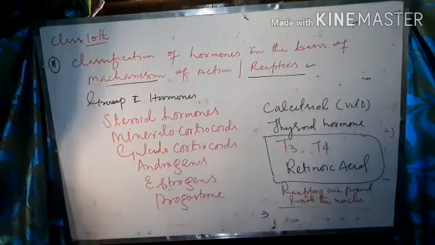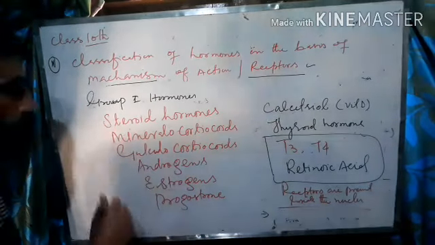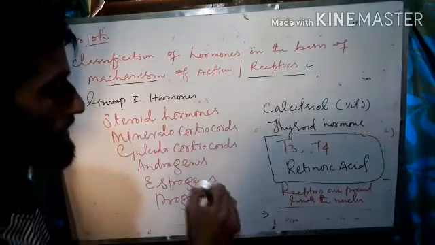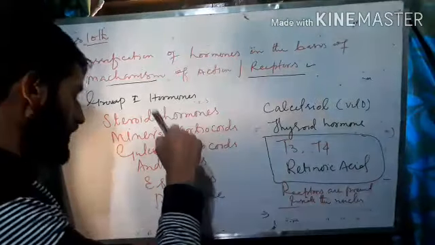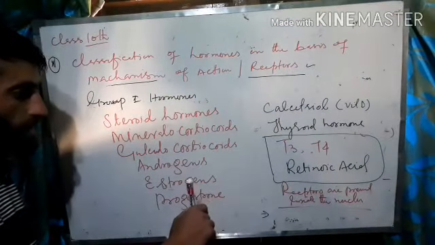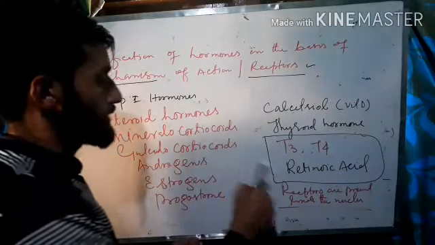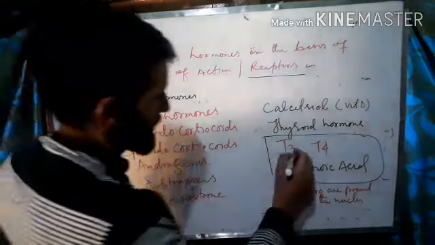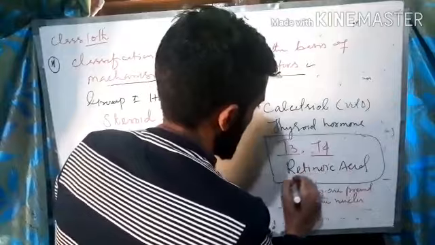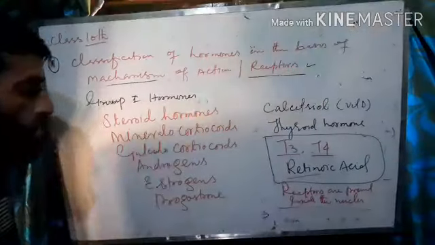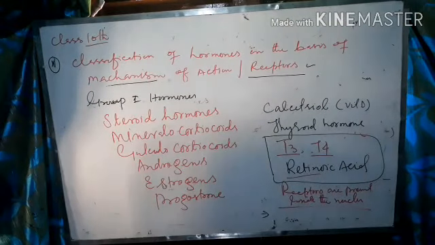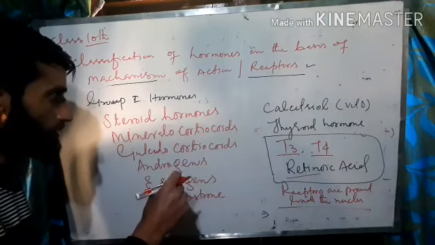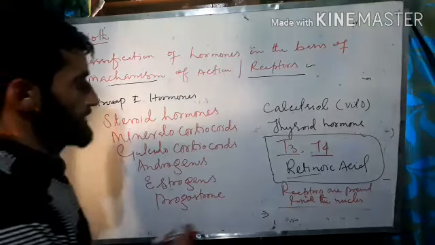So which hormones in group 1 have receptors present inside or on the nucleus? Nuclear receptors: T3, T4 and retinoic acid are those hormones whose receptors are present on the surface of the nuclear membrane or inside the nucleus.